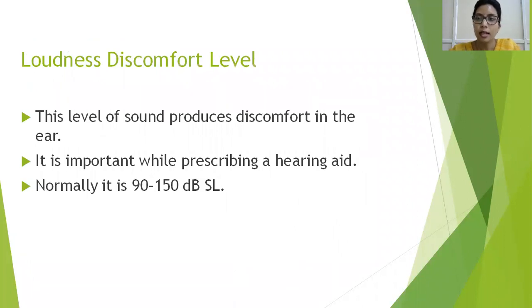The next is the loudness discomfort level. This is the most important while prescribing hearing aids. Loudness discomfort level is the level of sound that produces discomfort in the ear. This is normally present at the level of 90 to 150 decibels sensation level, that is 90 to 150 decibels over the normal hearing threshold of the patient.